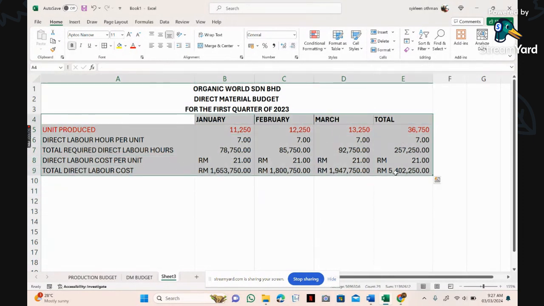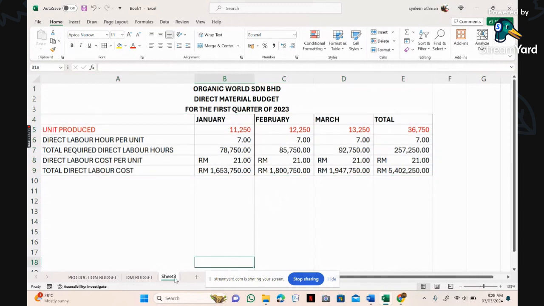Kan saya nak cakap anak murid saya ada 23.0 orang pelajar. 2 orang tertidur, tidak datang kelas. Jadi 2.0 tidak hadir. Am I supposed to say that? Tak kan? Okay. Alright, so this is your direct labor budget.